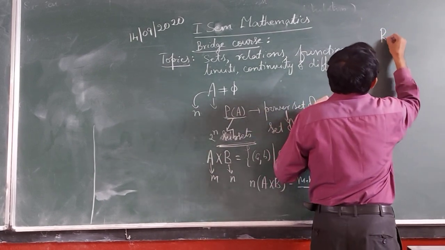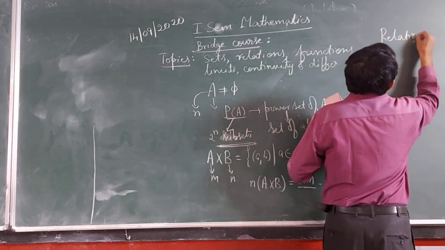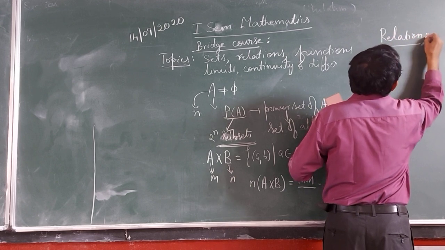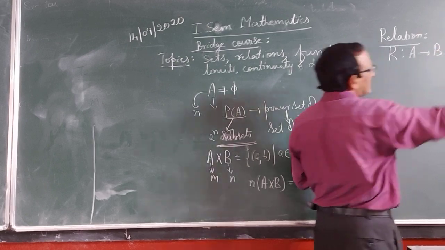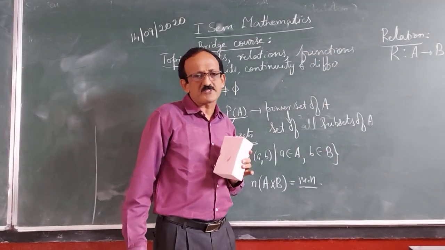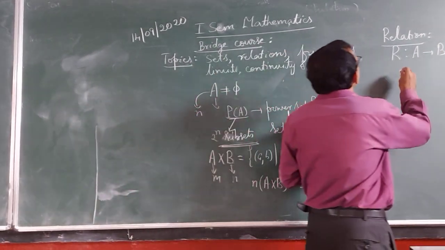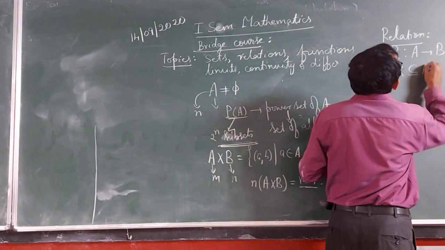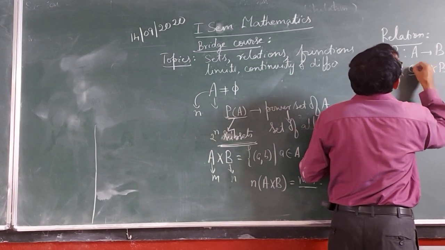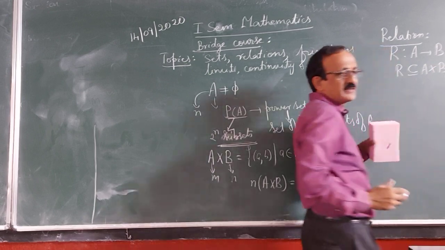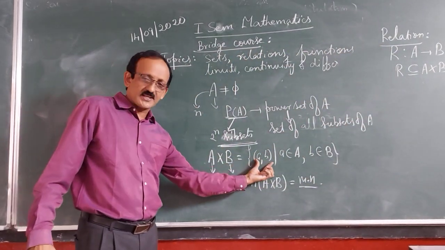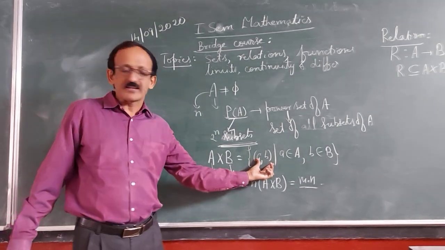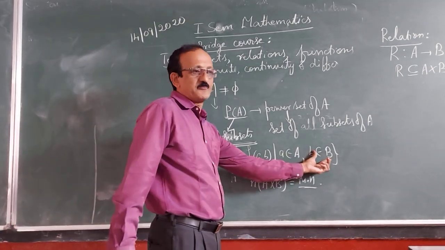What is a relation? A relation R from set A to set B. It is a subset of A cross B. What does A cross B contain? All ordered pairs (a, b), where a belongs to A and b belongs to B.